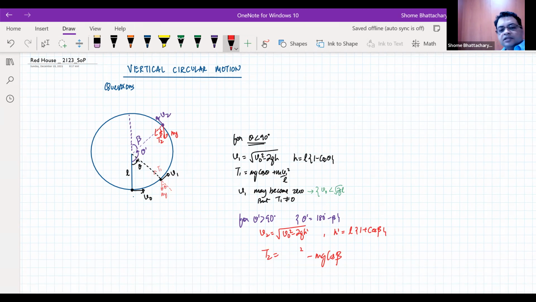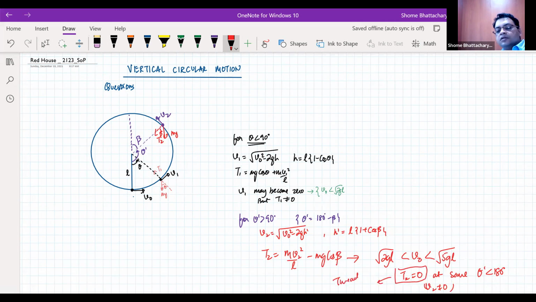And that critical condition is that the speed at the lowest point should be less than root 5gL. So for v0 less than root 5gL, but obviously greater than root 2gL, because it has to cross that 90 degree position, tension will become zero at some theta prime less than 180 degrees. But v2 will be non-zero at that point. So there the string becomes slack.